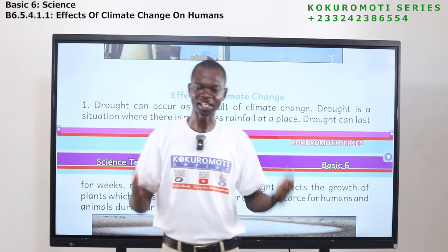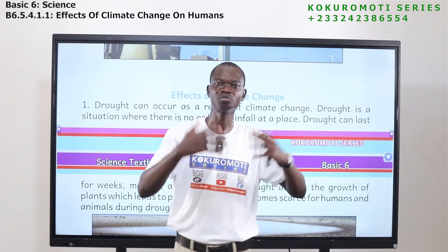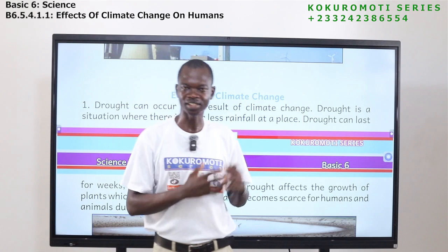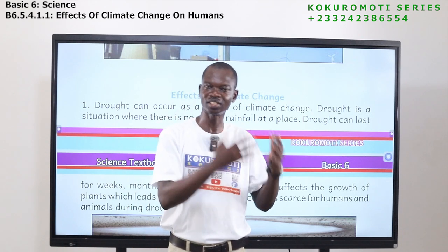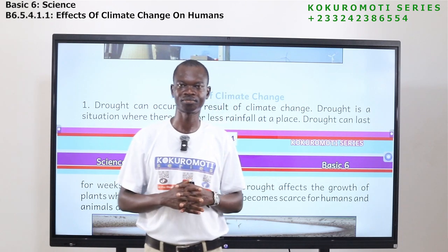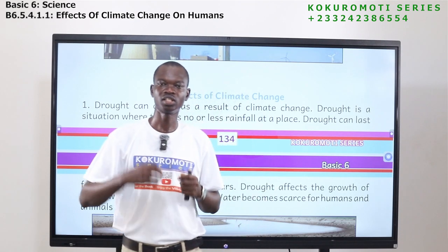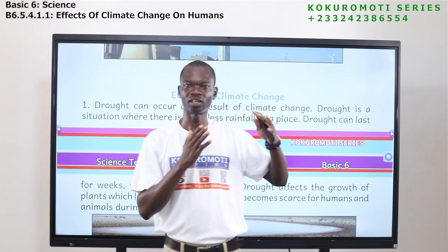All these things are done by human beings. If you do these things, it will increase the temperature, or it will cause changes in the temperature on the surface of the Earth. At the same time, it will also affect weather patterns.